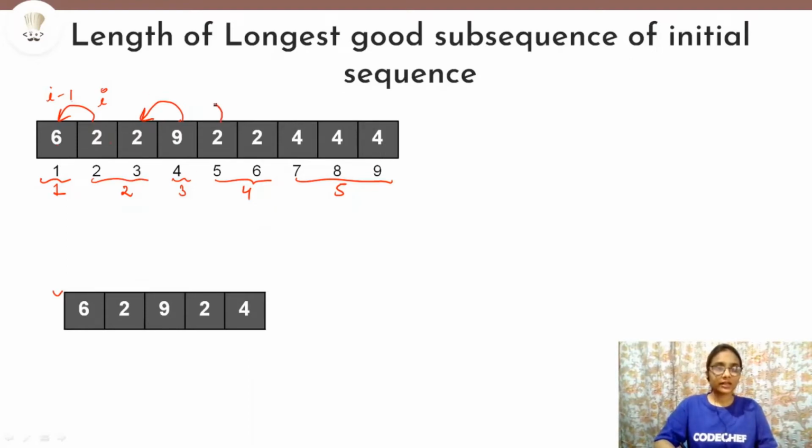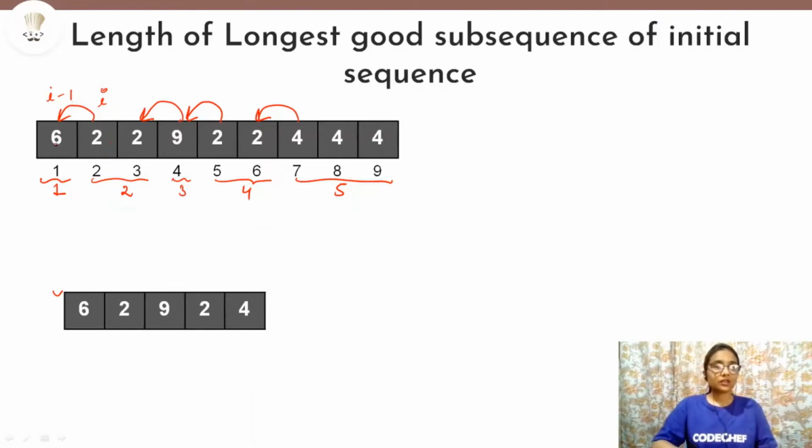Then again we will get one count here, then one count here, and that's it. So 4 counts we will get by checking the adjacent elements for non-identical. And we are only getting 4 as our count.